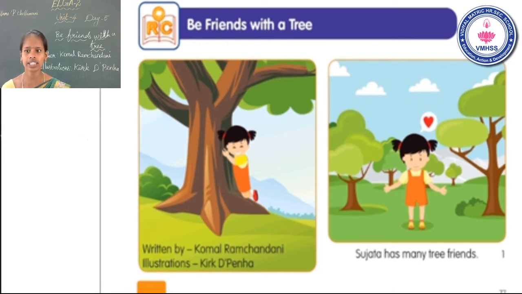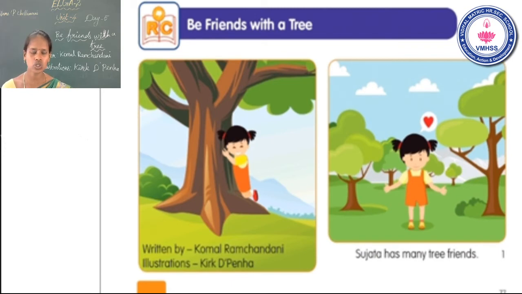Okay, you can mark it. Many, M-A-N-Y. Friends, F-R-I-E-N-D-S. Tree, T-R-E-E. Sujata has many tree friends. Is that clear? First page clear?